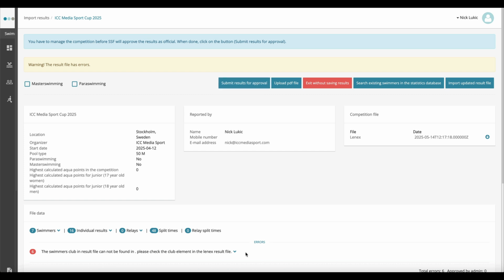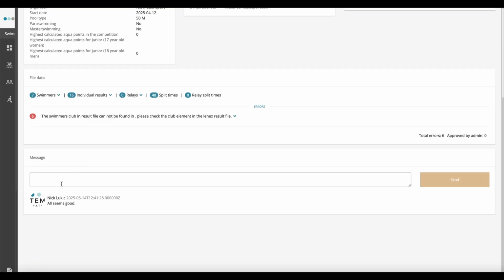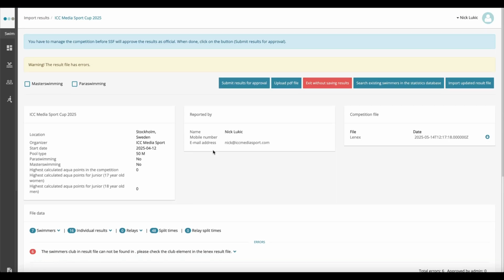When you have fixed the errors that you can, you enter a message to the Federation Administrator, who will have to confirm the results before they become official. And you can write it down here. To send it, click Send. And then you click on Submit Results for approval and confirm that you want to continue. The blinking button up here.